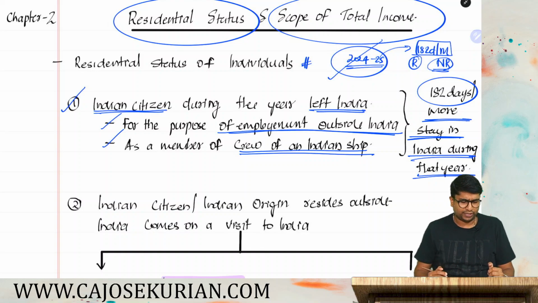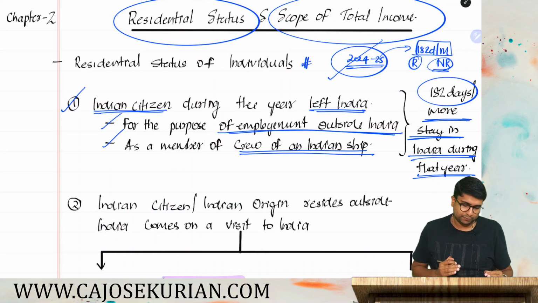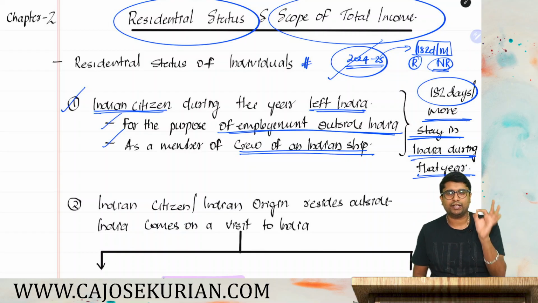Now, that is point number one, residency status of individual. Indian citizen during the year left India for the purpose of employment outside India or as a member of a crew of an Indian ship. Only one thing, 182 days or more stay in India. That is the criteria that you have to check.